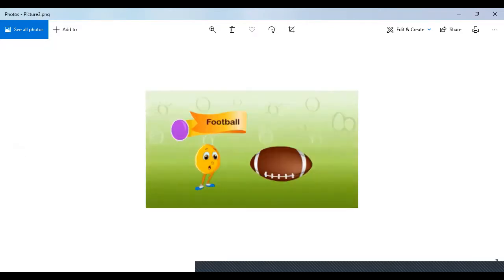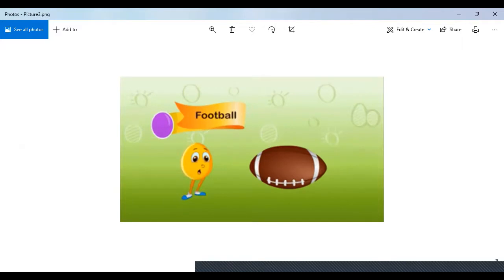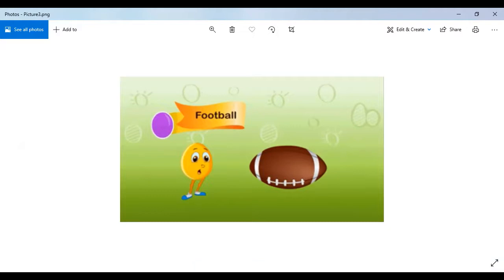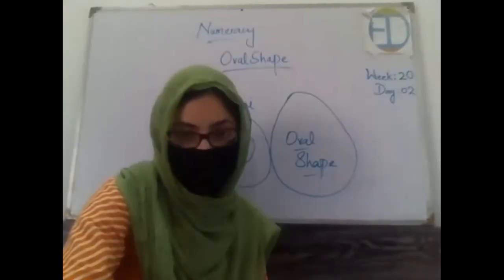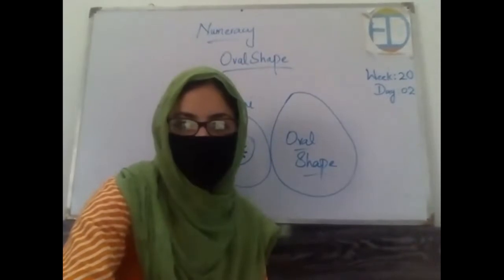The next one is football, right? So this football is also of oval shape. Does it look like a sphere? No, it's not spherical. It's not round, right? It's oval shape. Yes, it has corners on both ends, but a sphere does not have. Okay, let's look at the next examples. I'm sharing that with you as well.